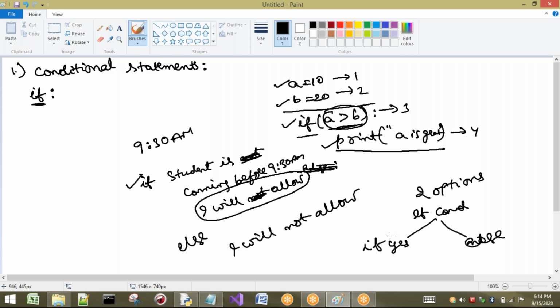This is the example for simple if. That means if there is only one condition, and this condition is satisfied, then only that statement or group of statements will be executed. Now I will write a small program for that.